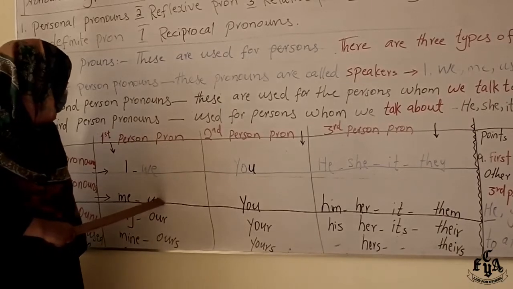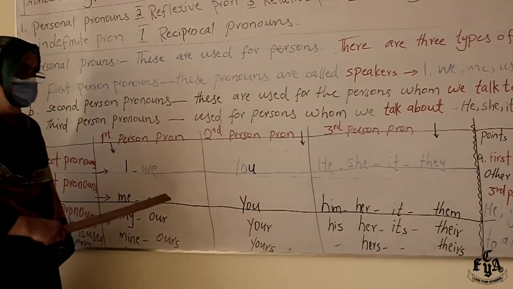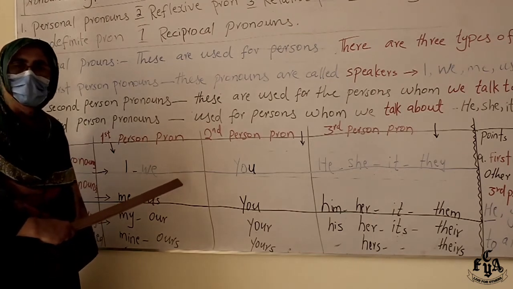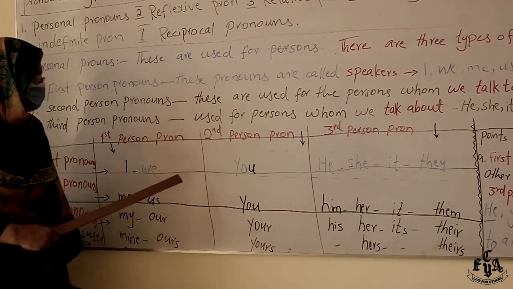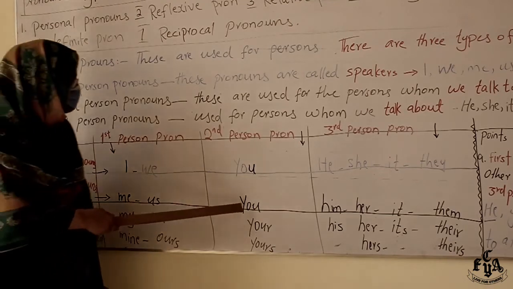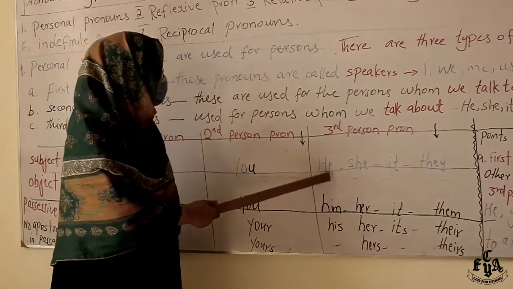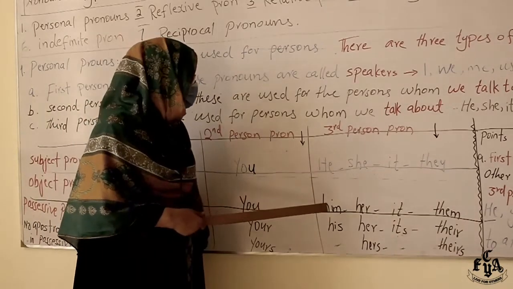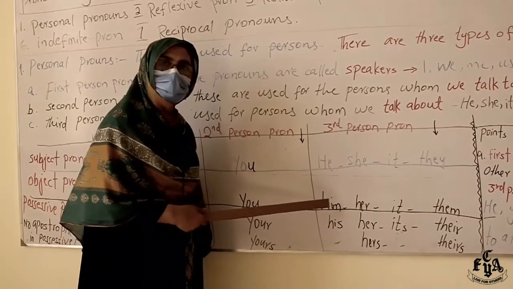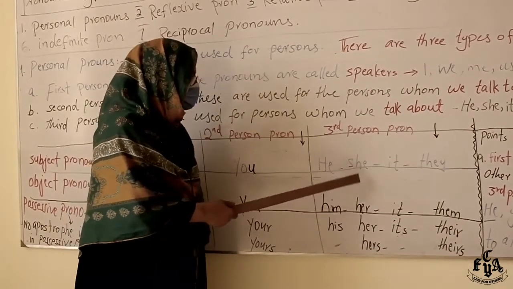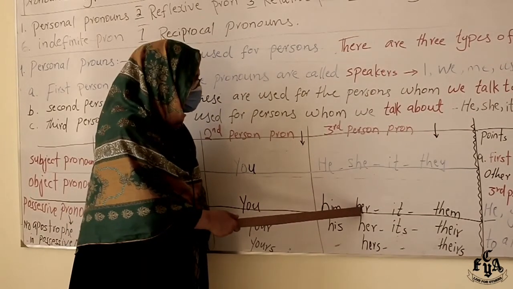Us is the plural of me. For example, they teach us well. All the teachers teach us well. You, I told you, is both subject and object. Him is the object of he, like I helped him. She, her is object.